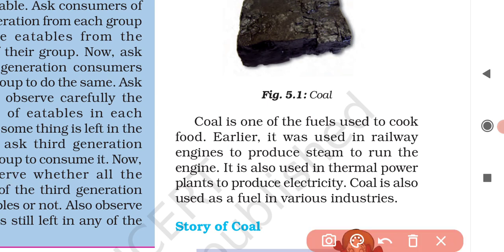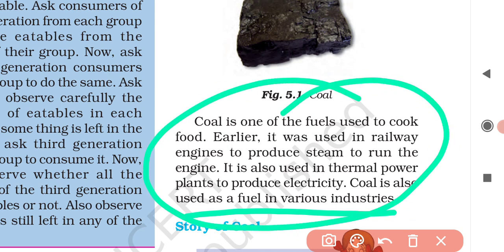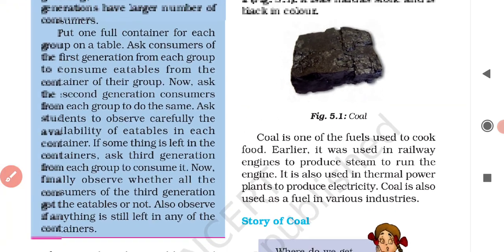Why is it the most important source of energy? Because coal is one of the fuels which is used to cook food, because it provides us energy. In earlier times it was used in railway engines to produce steam so that it can run engines, and it is also used in thermal power plants to produce electricity. Coal is also used as a fuel in various industries. These are some of the uses of coal.